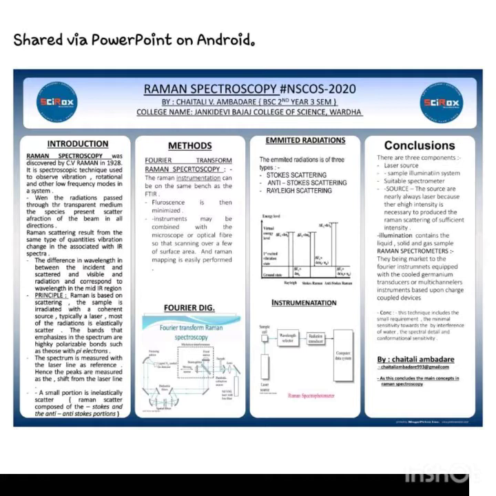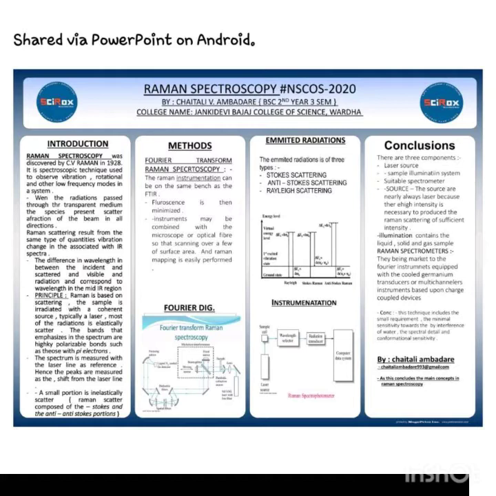That's the introduction. Now next is the principle. What is the Raman spectroscopy principle? What is Raman, and how is it based on other things? What are its specializations? Let's see that. Raman is based on scattering. The sample is irradiated with a coherent source, typically a laser. Most of the radiation is elastically scattered.